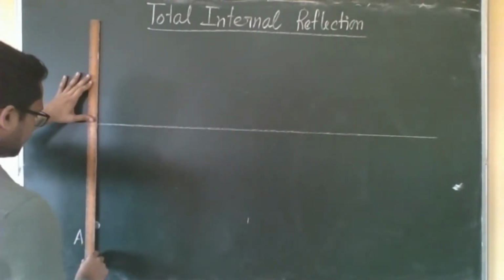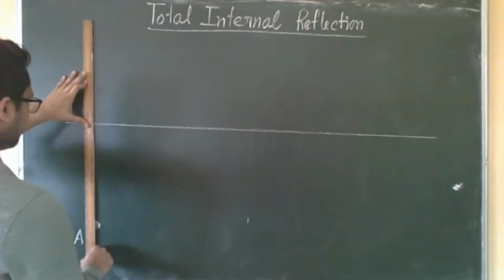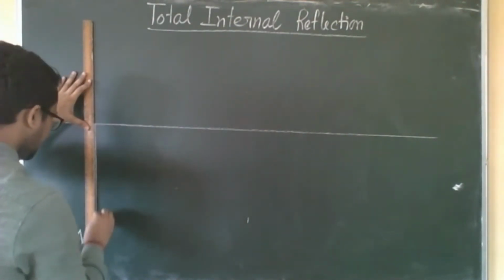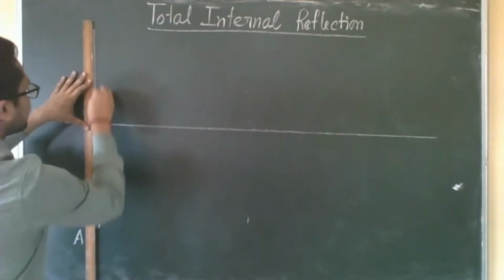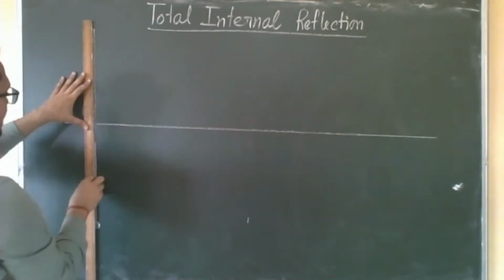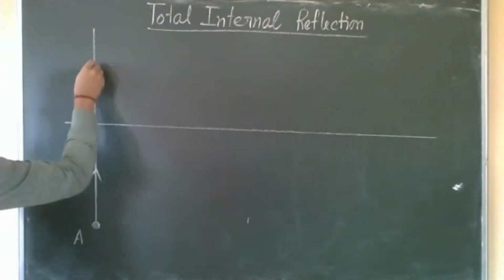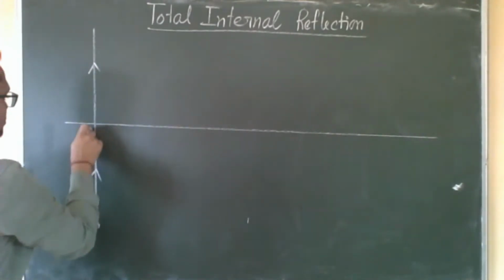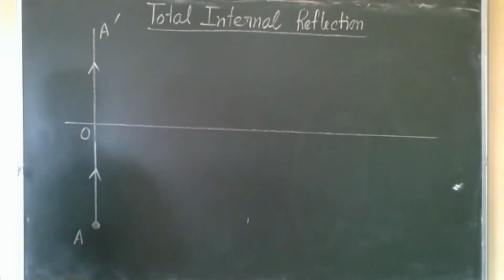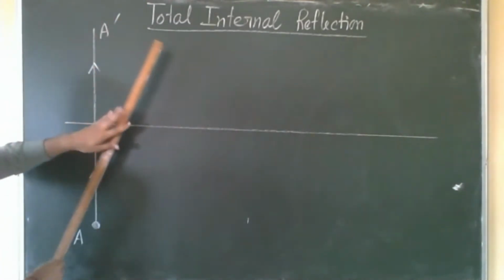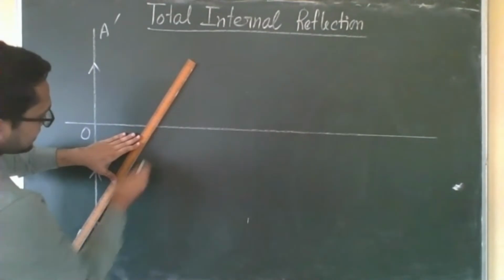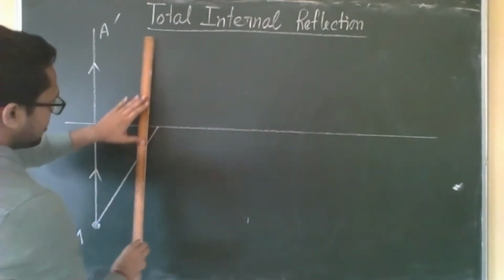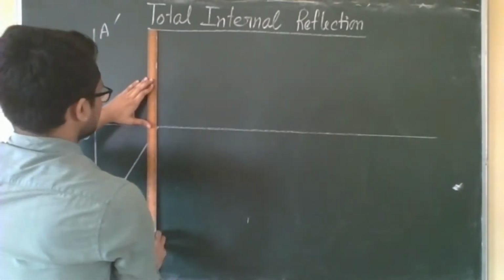First of all, a ray is going along the normal. What will happen? No deviation. It will go along the normal, right? So give the name O. This is O, and this is A prime. Second ray, suppose this one. Always draw the normal.